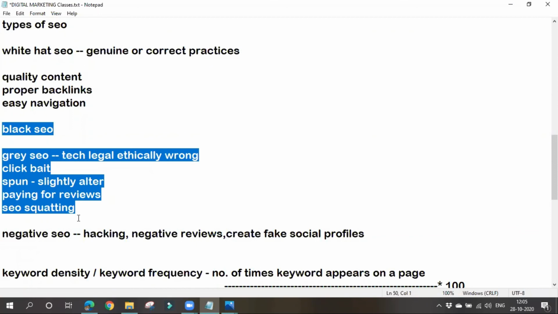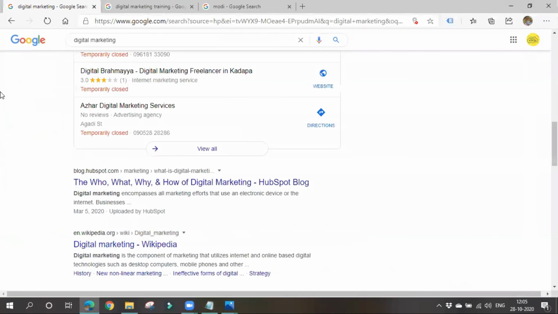Right. So till now we learned that if you are going for any black hat SEO techniques, or if you are doing any kind of wrong practices, Google will punish us. Right? So how will Google punish? What will Google do if you go for any wrong practices?